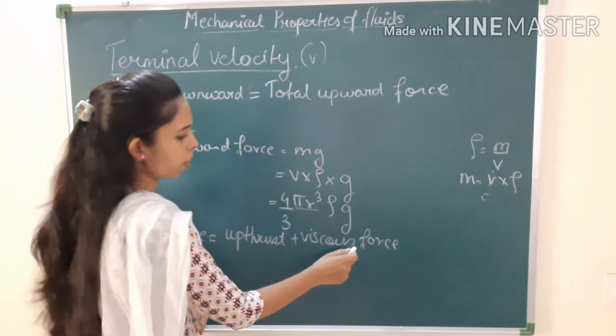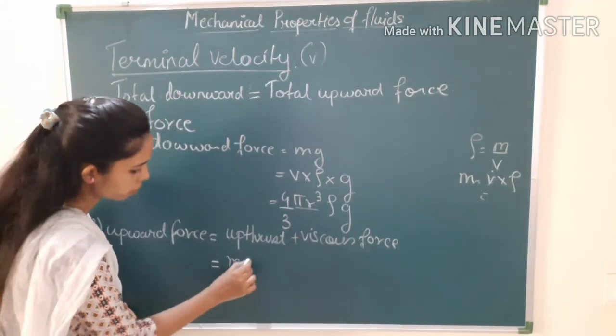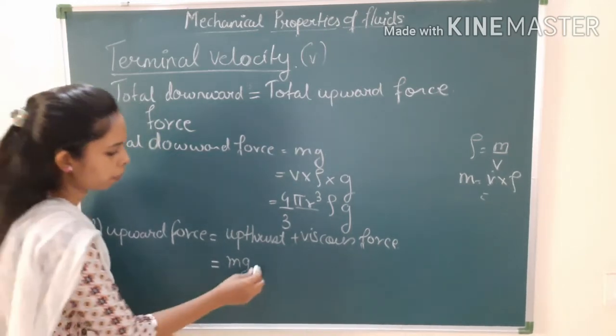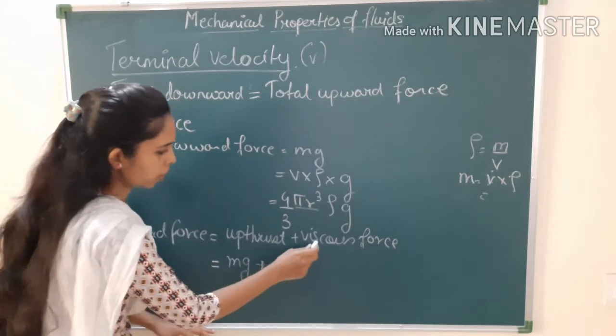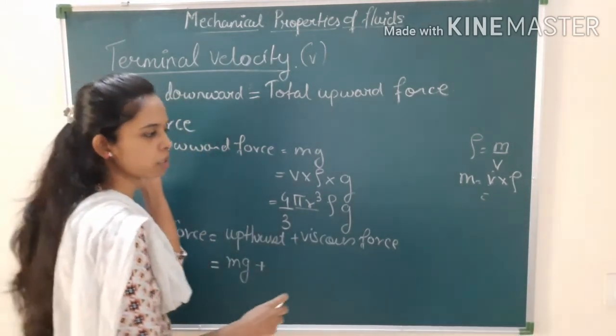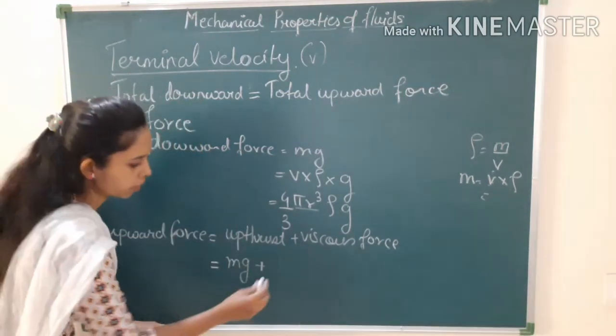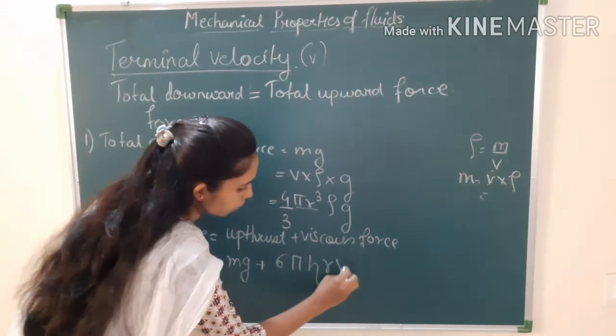So that formula we are going to use here. So upthrust is the mass into gravity, plus viscous force. Viscous force is what we found in Stokes law, it is 6 pi eta r v, right?